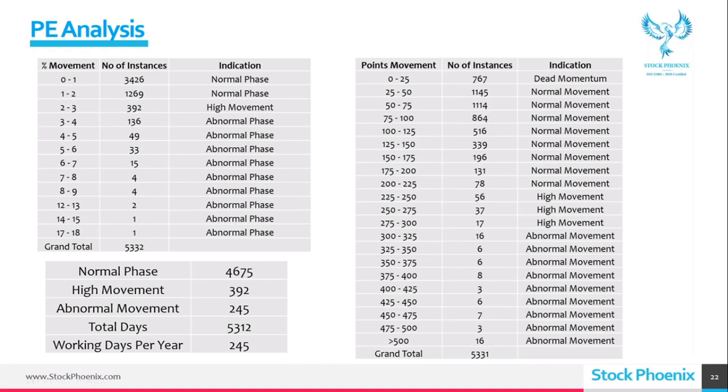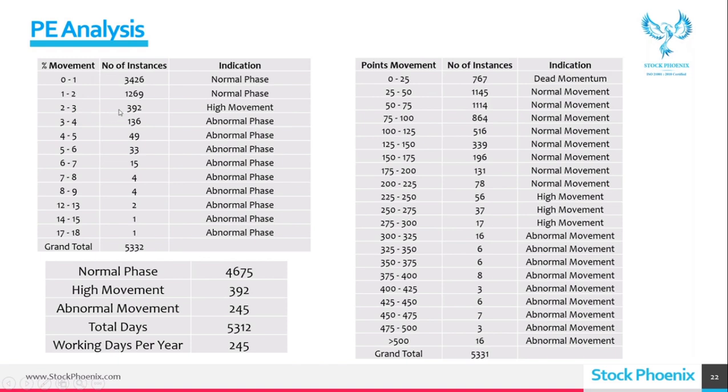What I am trying to tell is, in a stock, especially in an FNO stock, you can maximum expect 2% on a normal phase. Don't expect too much from a stock, and don't leave the profit you have taken from the market and don't give it back, thinking that the stock will give too much for me. So normal phases, see 3,426, 1,269 are the normal phases where we got 1 to 2% max per day.